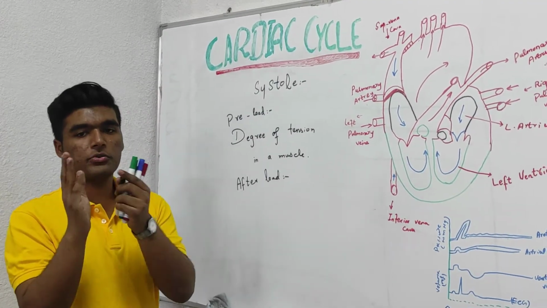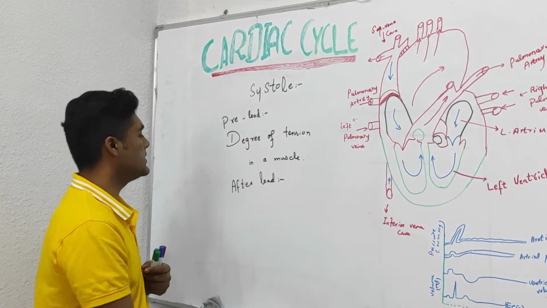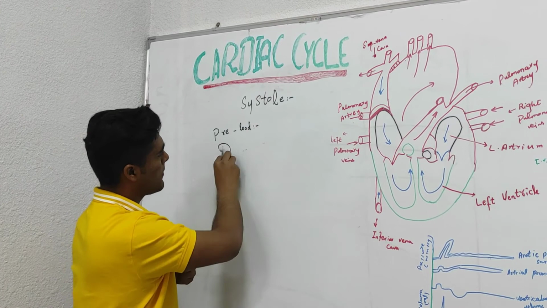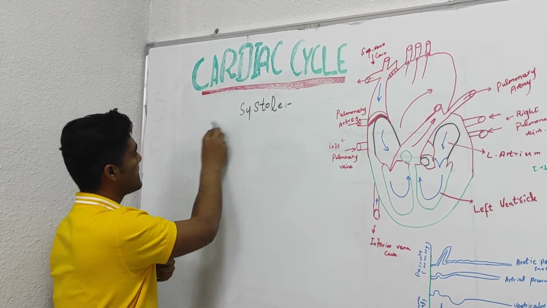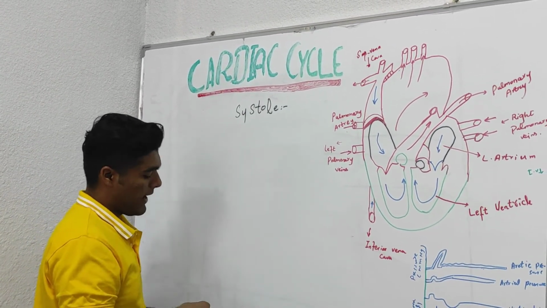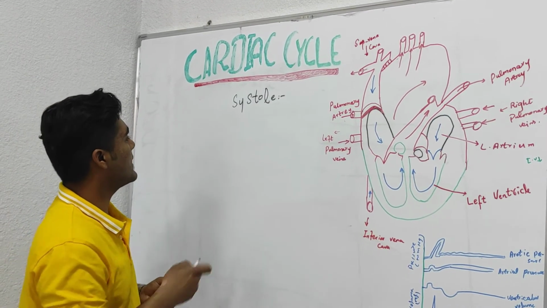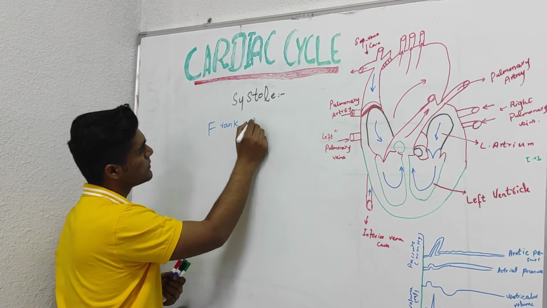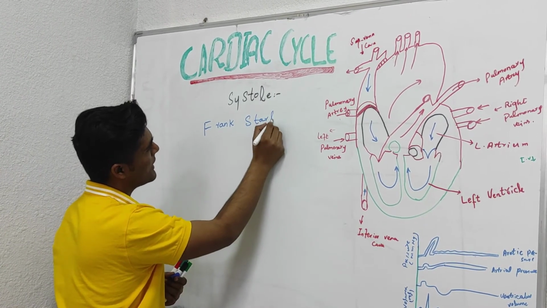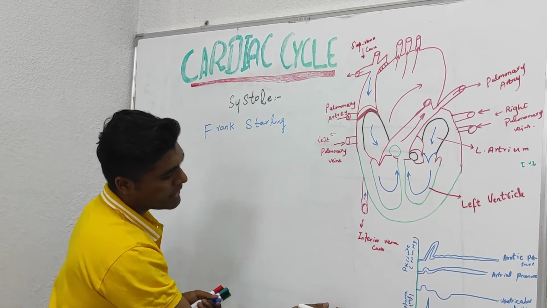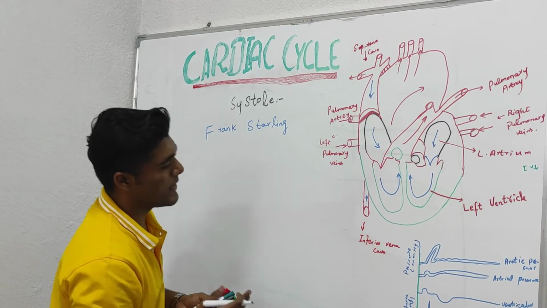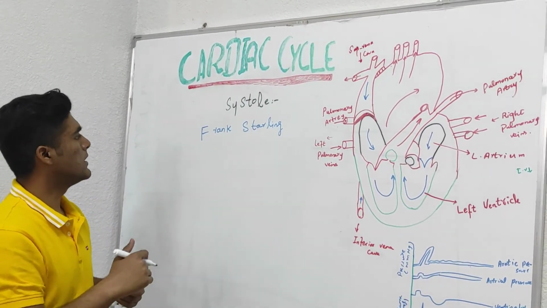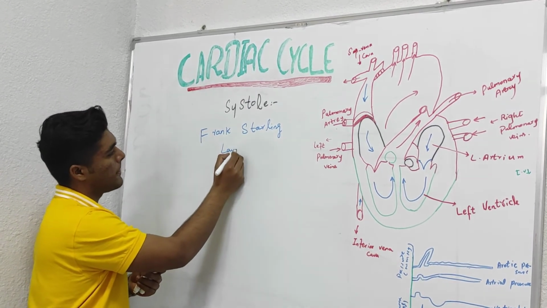Now we are going to discuss our last terminology, the Frank-Starling law. It's basically the graph between volume and the systolic phase: an increase in volume will also increase the force of contraction.